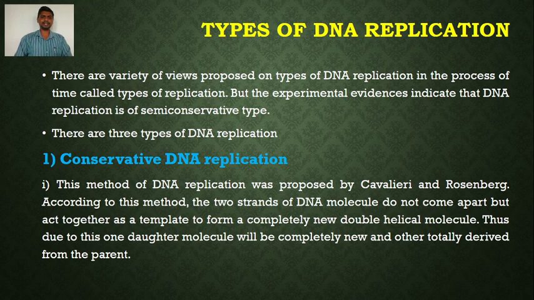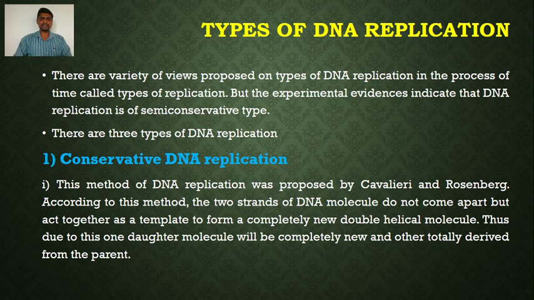As you know, DNA is double stranded and the base sequences present in the DNA are complementary to each other. Suppose a template strand consists of the sequence AGCT. This is the sequence present on the template strand.